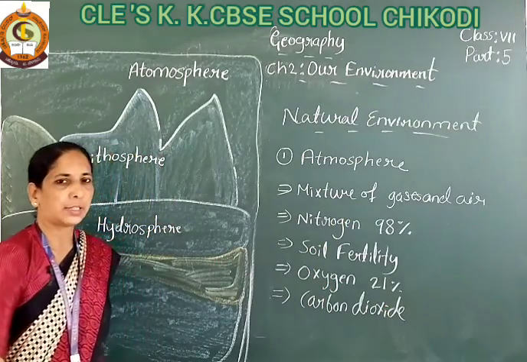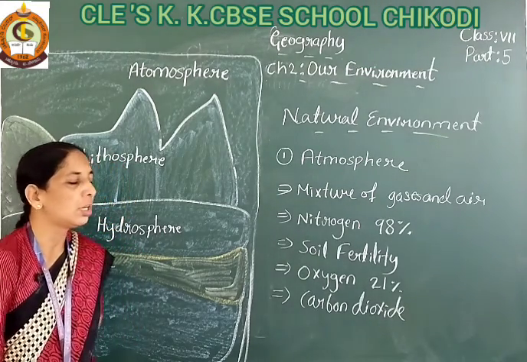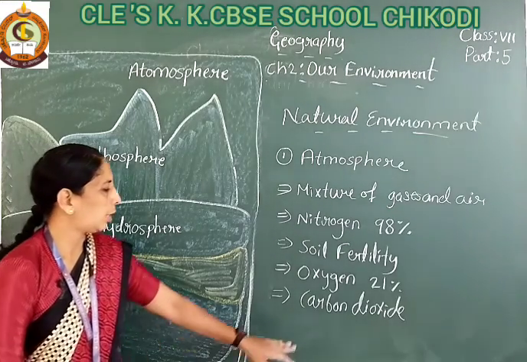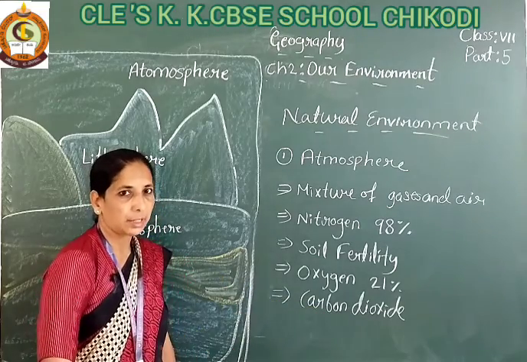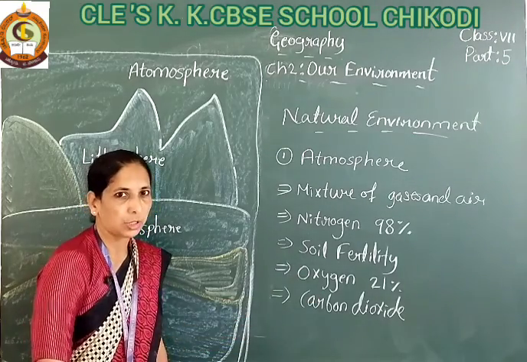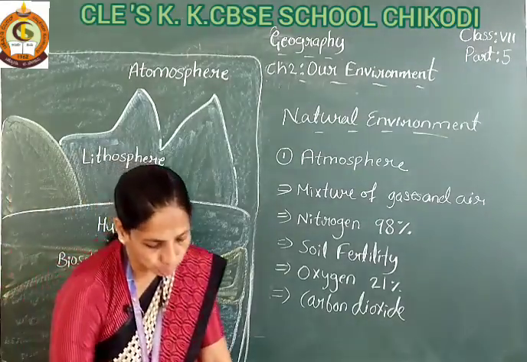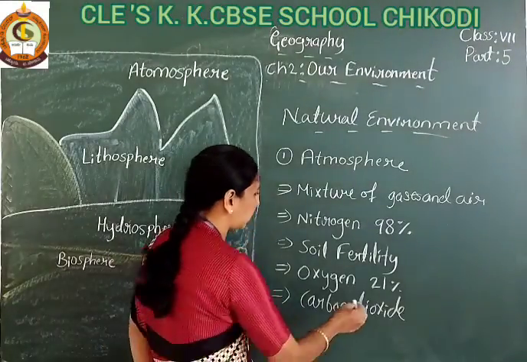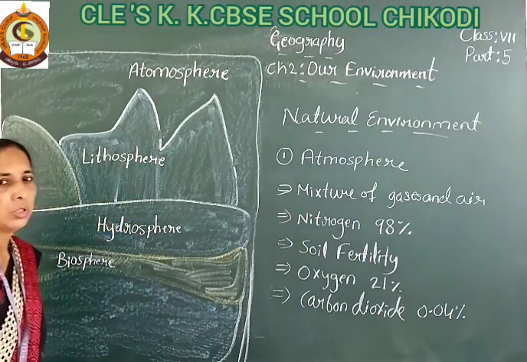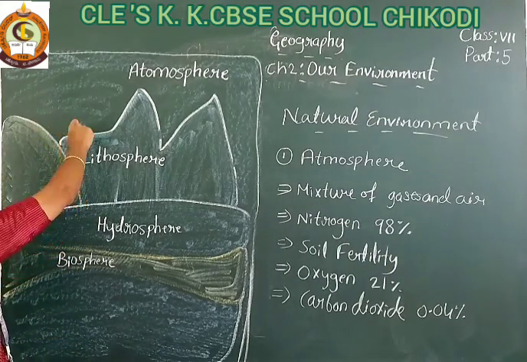So this carbon dioxide is also present in our atmosphere. It is also essential to the plants, in the process of photosynthesis. The plants are taking the help of the gas carbon dioxide, and they release oxygen. So 21% oxygen is present in our atmosphere, and carbon dioxide is present at 0.04%.